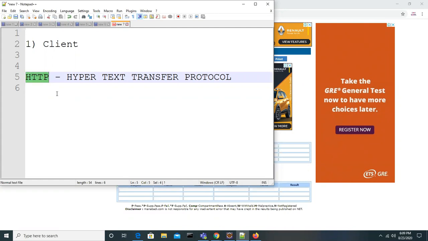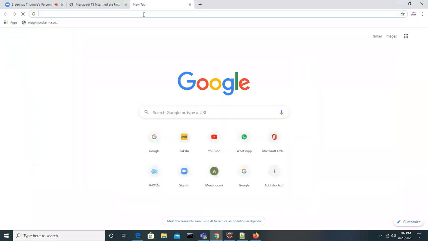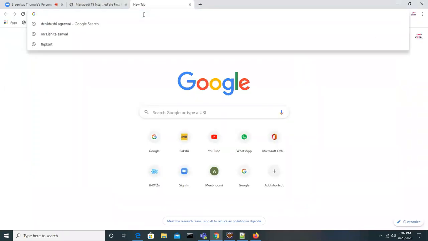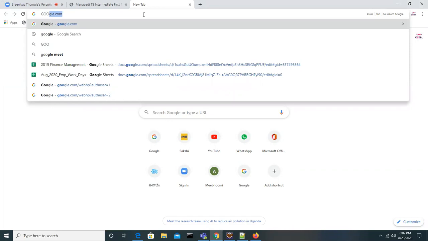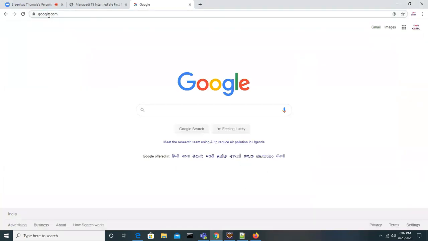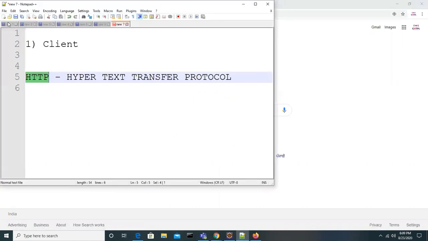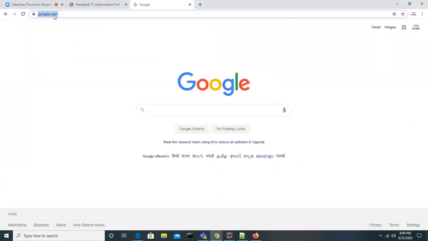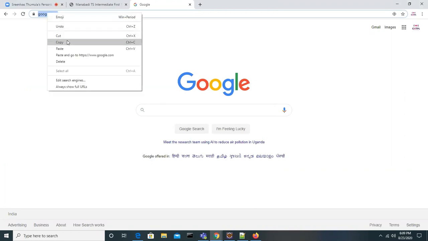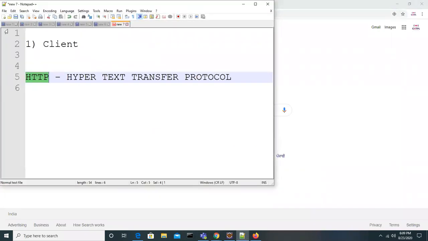When we search for any website in Google, we also get this HTTP. Look at this, guys. You are giving it like this. If you copy this URL, look at this. What can you see here? Google.com, and apart from that nothing, right? That's what I selected also. I'm just copying and pasting over here.